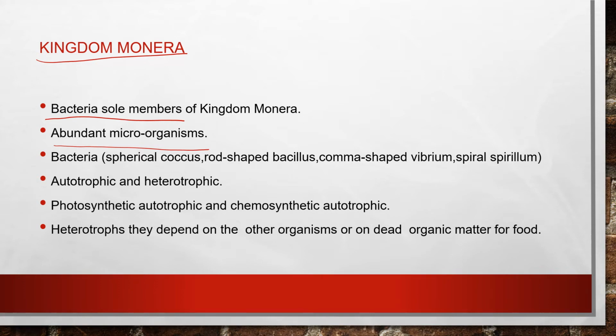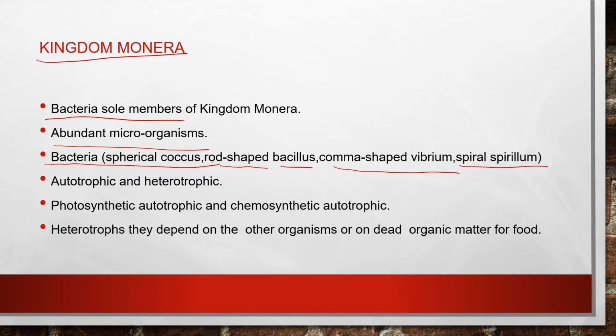Now, we group bacteria under four categories. What are the four categories on which bacteria are divided? First is the spherical or coccus shaped bacteria, the plural being cocci. Next comes the rod shaped or bacillus, the plural being bacilli. Next comes the comma shaped or vibrio, the plural being vibrios. And last but not the least is the spiral, which is the spirillum, called spirilla also.